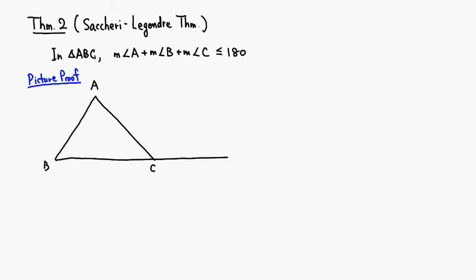Let's assume that we found a triangle so that the angle sum exceeds 180.